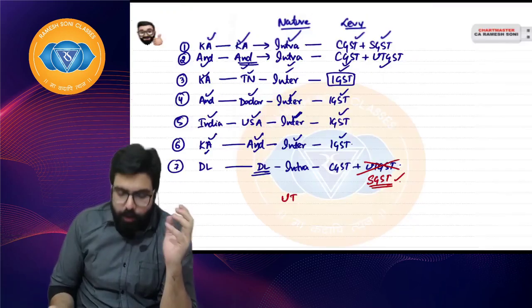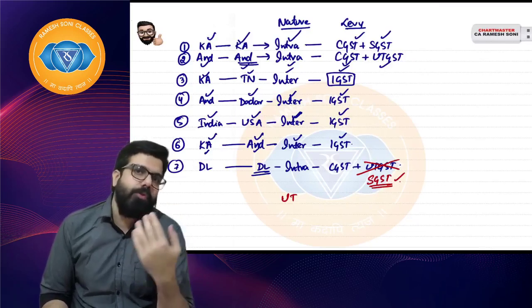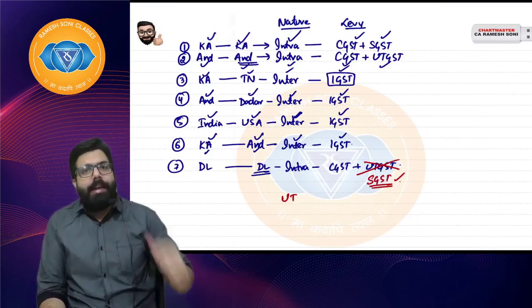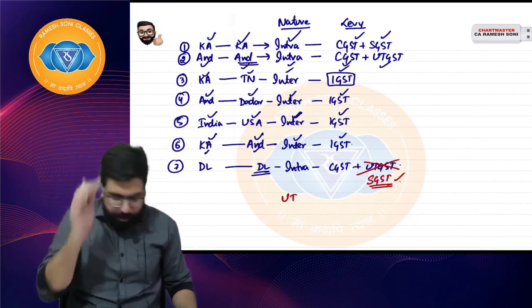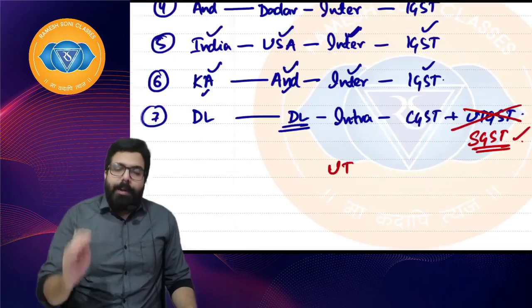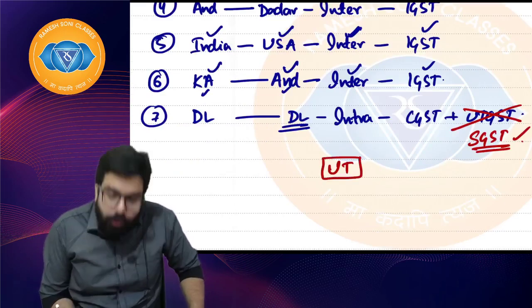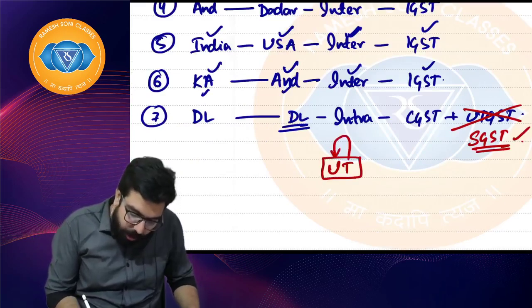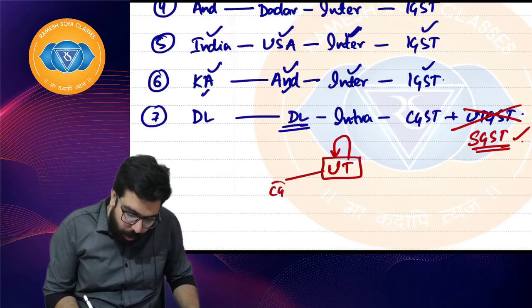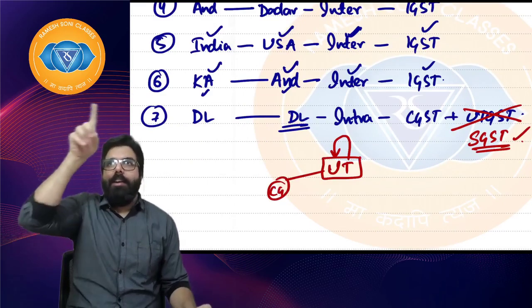Everyone, if you want to copy anything, anytime, please pause and copy. Right, everyone? Anything, anytime to be copied, please pause and copy. Now listen, this will all be in your brain, don't worry. Now, what do you mean by UT? It's a territory of the union government. Union government means what? Central government. I hope everyone is clear. It's a territory of the union government.